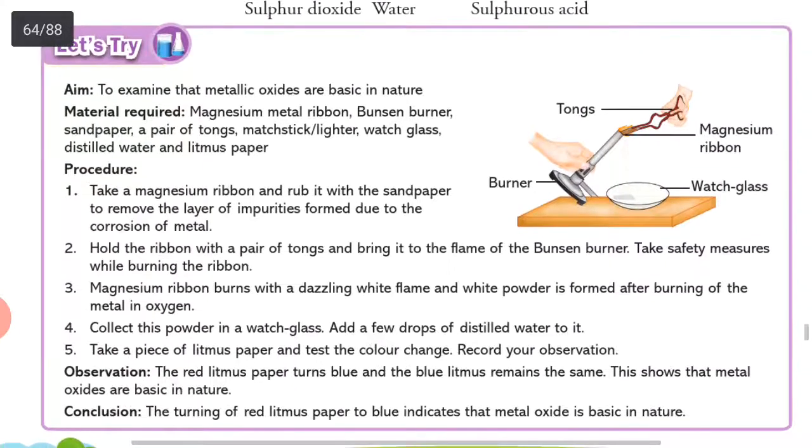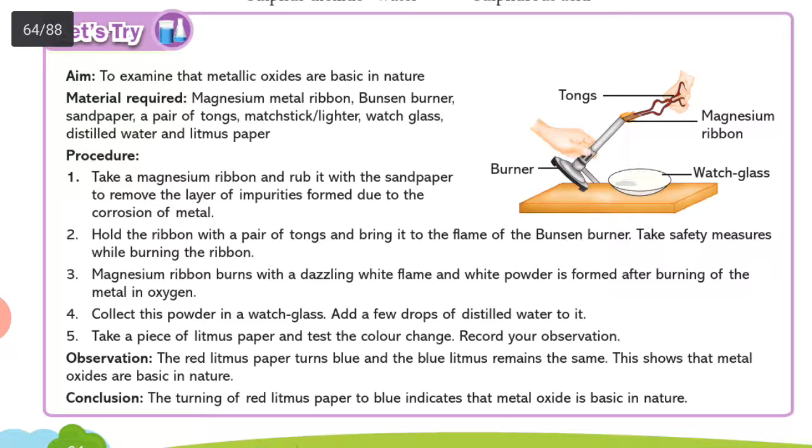You can see this in an activity also, to examine that metallic oxides are basic in nature. They will turn red litmus solution to blue. This activity shows the burning of magnesium in the presence of oxygen. It will form magnesium oxide and it will turn the red litmus paper to blue. And blue will remain the same.